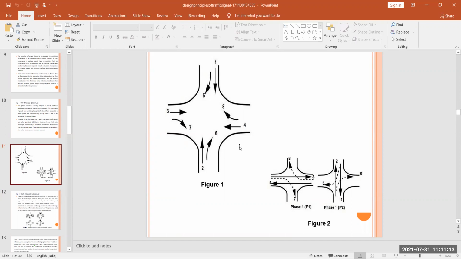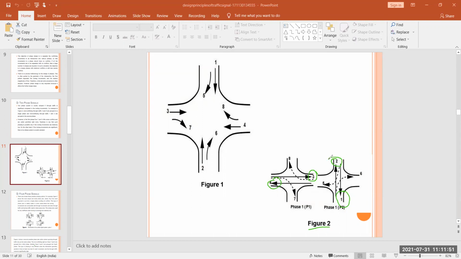So in figure 2, if you see this figure, non-conflicting through traffic 3 and 4 are grouped. So here you see this is your 3 and this is your 4. So here we have non-conflicting through traffic 3 and 4 grouped in a single phase, and non-conflicting through traffic 1 and 2 are grouped in a single phase. So here this is your 1 and 2. So these are all grouped in a single phase.